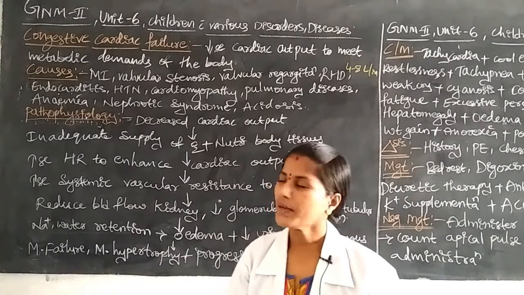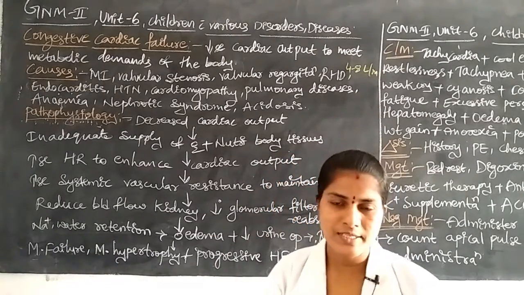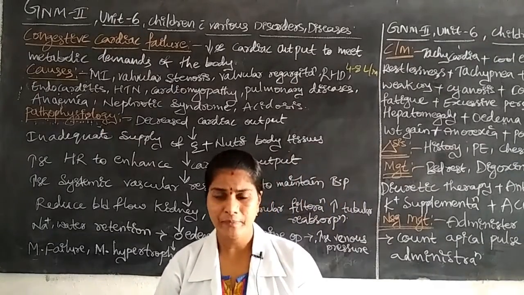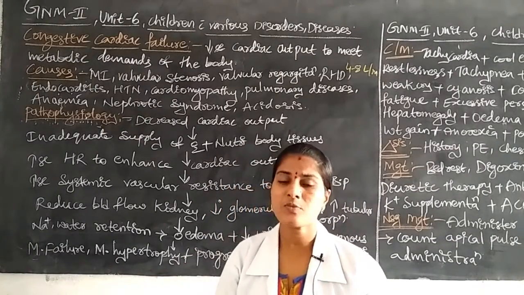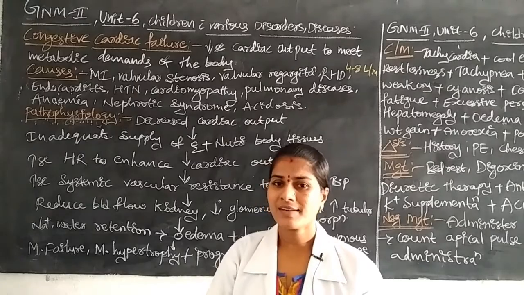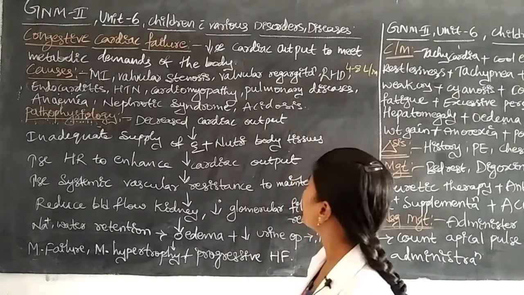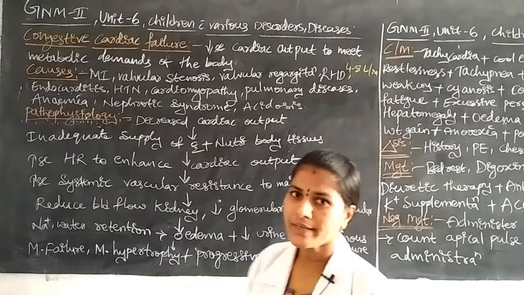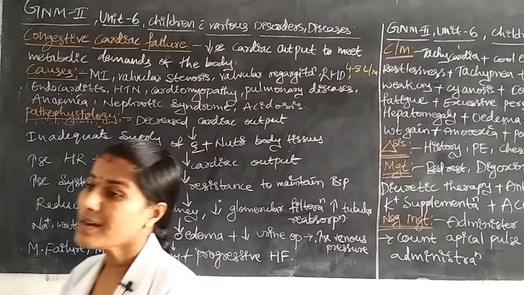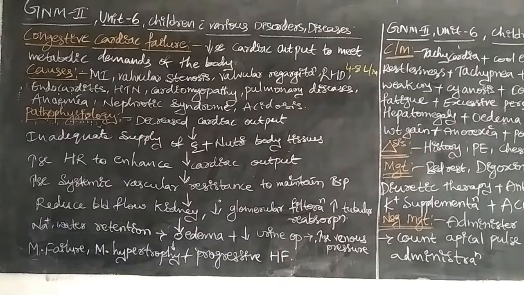Next is hypertension, increased blood pressure. Due to this, children may also be prone to congestive cardiac failure. Next are cardiomyopathy and pulmonary diseases, some lung abnormalities, or some cancer of the heart muscle or lungs.